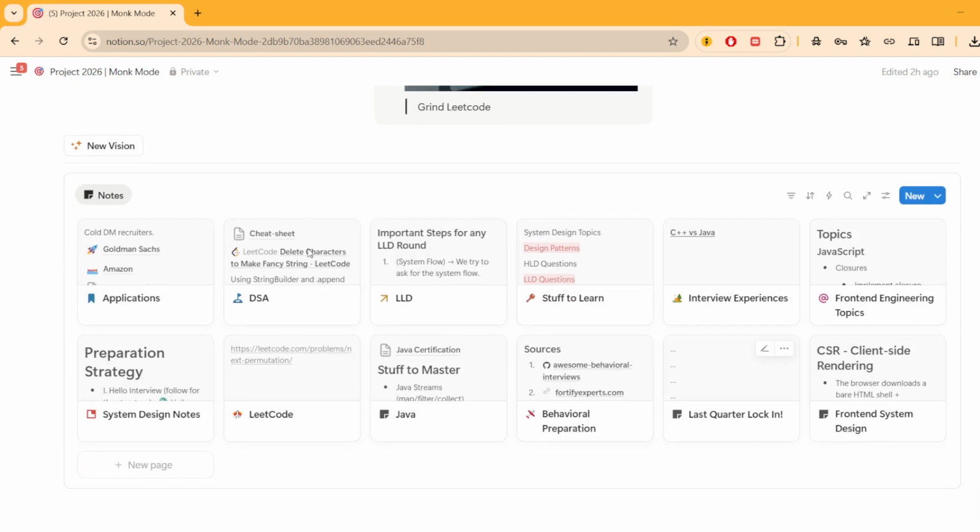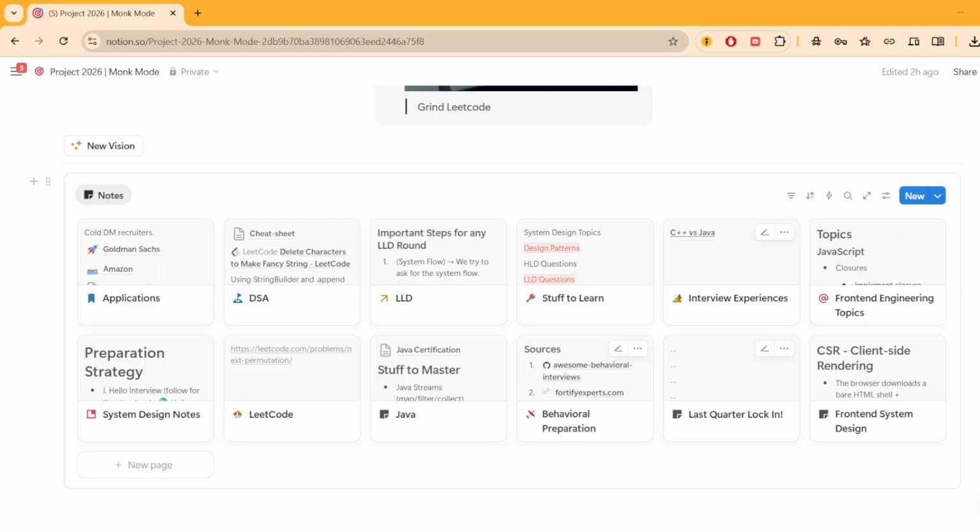Now in this I have added my own section of notes, because I try to keep all my data in one concise Notion page. So since for 2026 I'll be using this page more often, that's why I have added the notes section over here. So it contains all my notes for DSA, LLD, Java and everything.